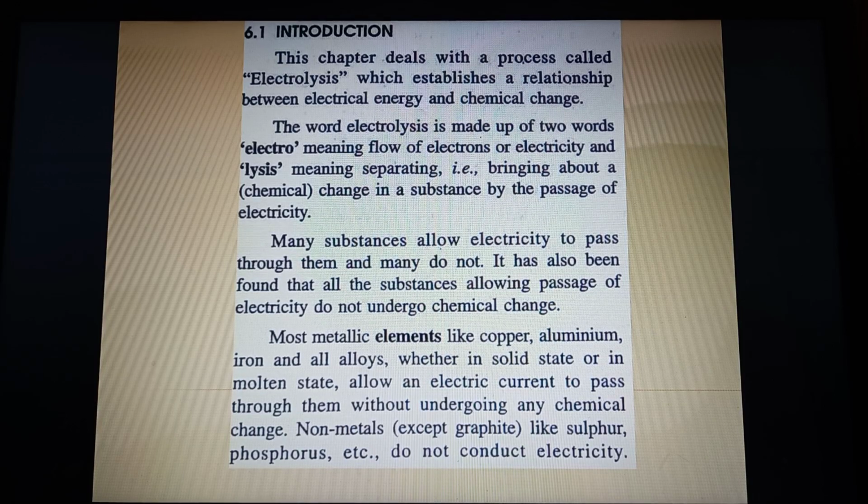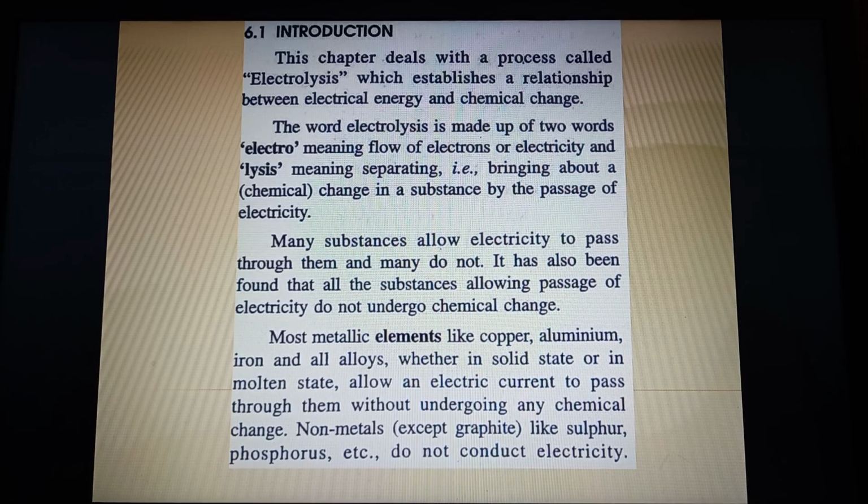So, it's a pretty long chapter and it will be taking us some time in completing the chapter, but it's a very logical and interesting chapter. I hope you will enjoy studying this chapter as I enjoy teaching you. So let's begin the chapter.